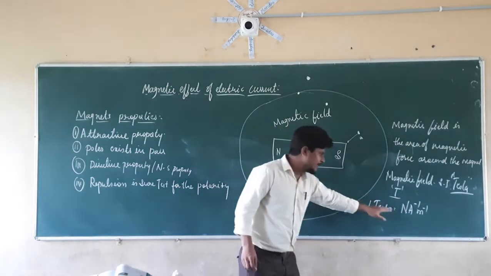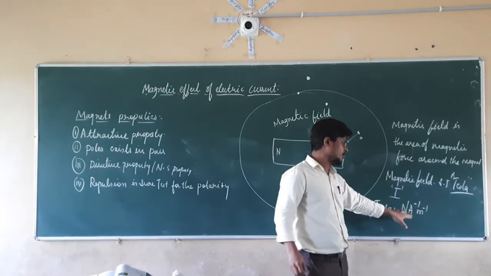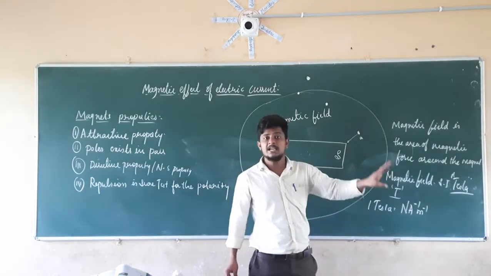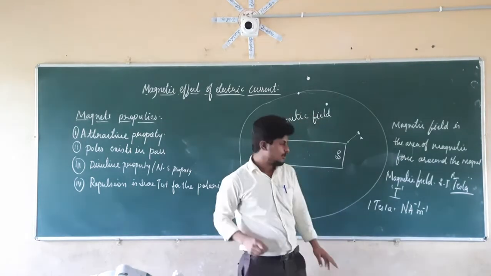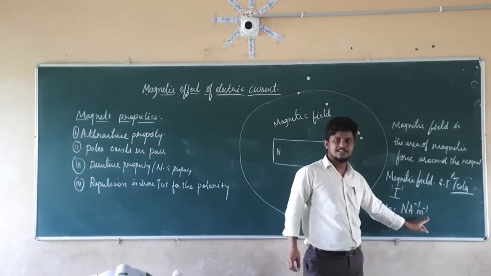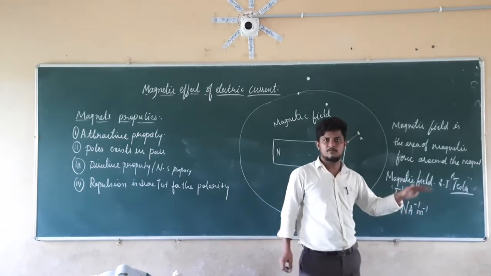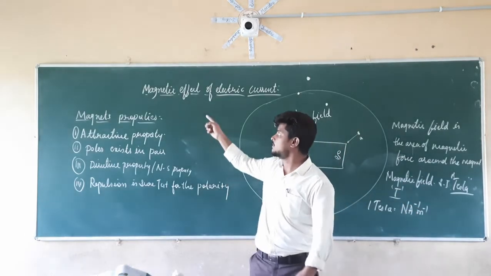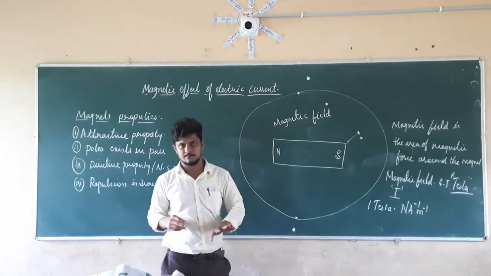That is known as 1 Newton per ampere per meter, and we are going to see about the ampere and meter while discussing the magnetic effect of electric current. We are going to discuss the current as well as the length of the conductor, and for that reason it has 1 Newton per ampere per meter. So it's just about the magnetic field.